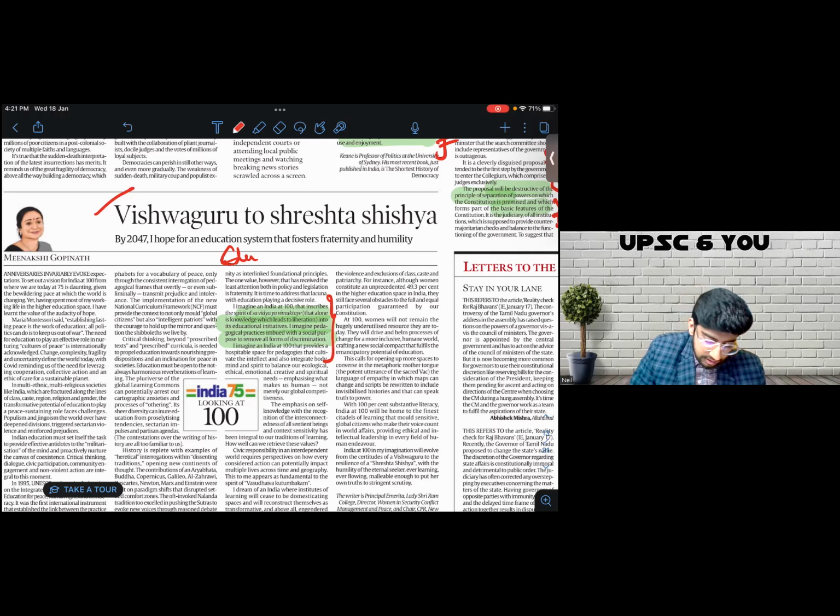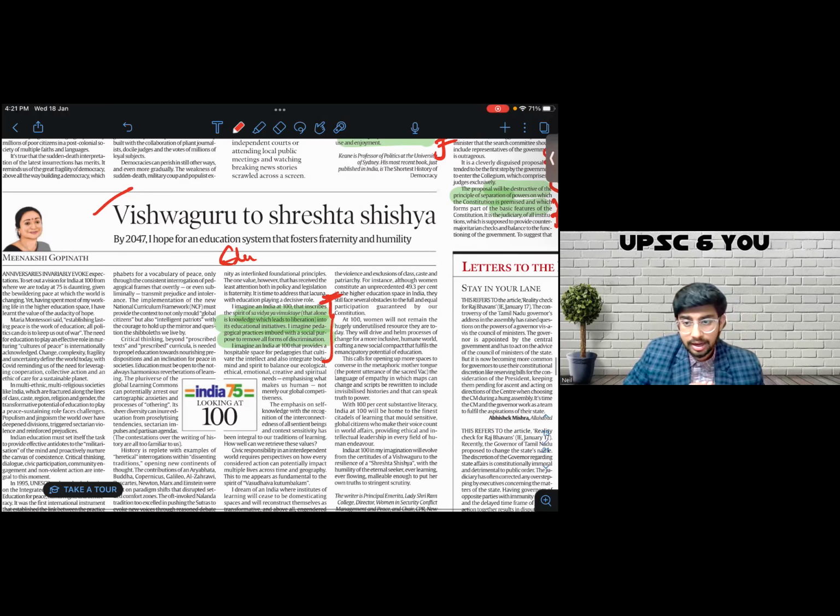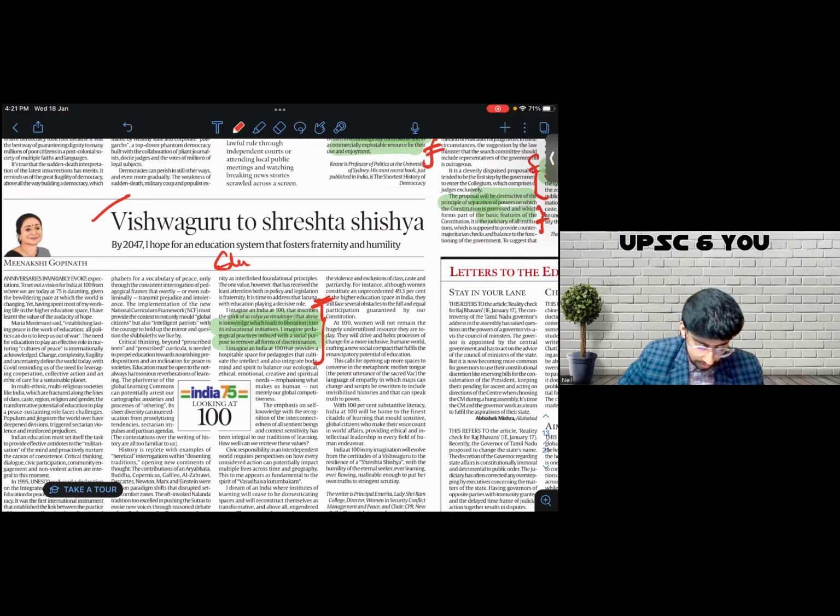And the author also explains it well, wherein she says, I imagine pedagogical practices imbued with the social purpose to remove all forms of discrimination. So again, a beautiful line. I can use it as it is, verbatim, in a lot of contexts. That is what I make note of.